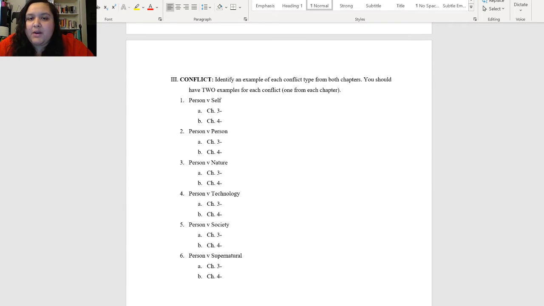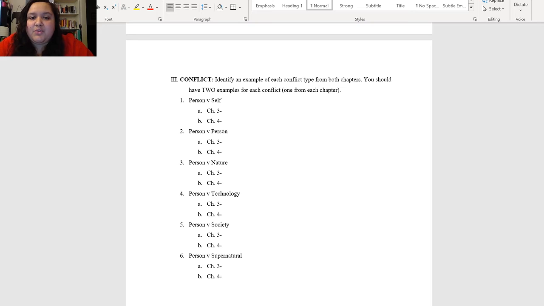Number 3 is where you're going to need the bookmark, that conflict bookmark. We talked about this, I believe, in January, if not early February. We talked about man versus self, man versus man, man versus nature, and things like that when we read An Occurrence at Owl Creek Bridge. For chapters 3 and 4, you're going to find one example of each of these, from man versus self all the way down to man versus supernatural.